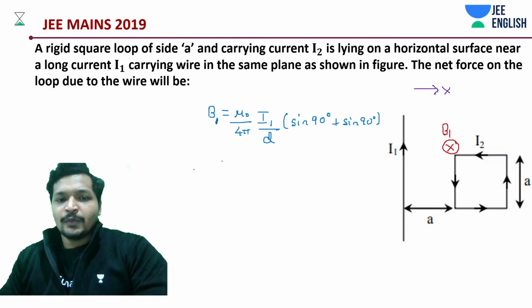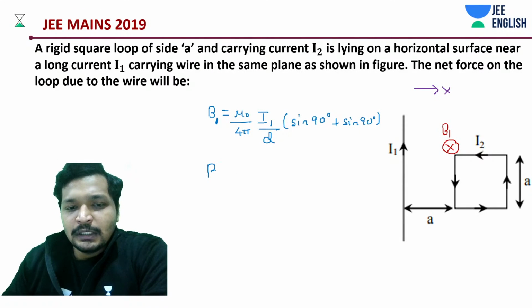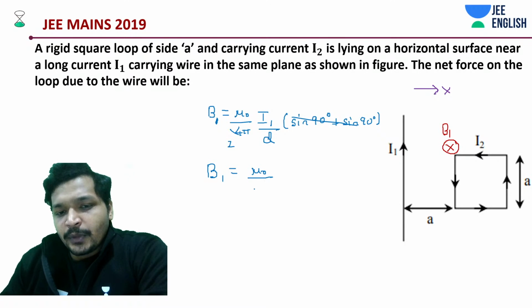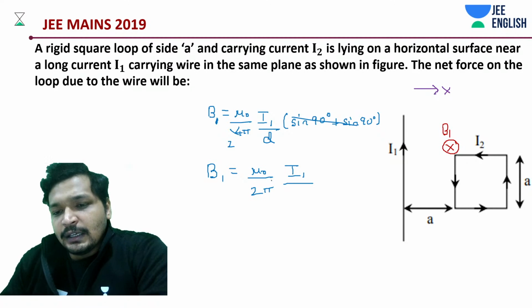Okay, that means what is the value of B1? Value of B1 is going to be mu naught by 2 pi into I1 divided by A. Okay, this is the field value.